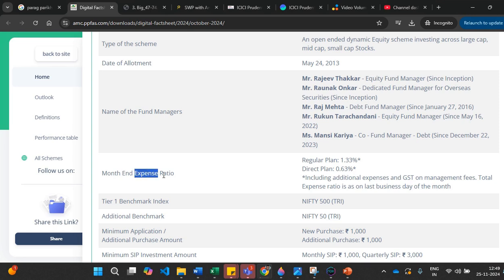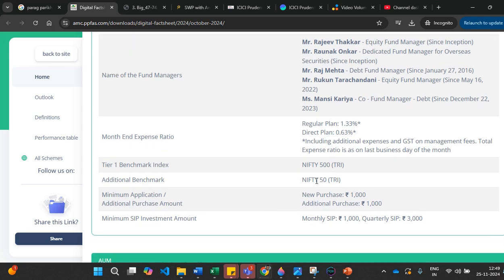As I mentioned, what is the expense ratio, right? For this mutual fund, the regular plan is taking 1.33%. For the direct plan, it is 0.63%. That is the expense ratio it is taking, which includes additional expenses and GST on the management fees. Okay. And you can see the benchmark they set. This mutual fund has set a benchmark of Nifty 500, and additionally a Nifty 50. So if it beats both of these, then it is performing well.